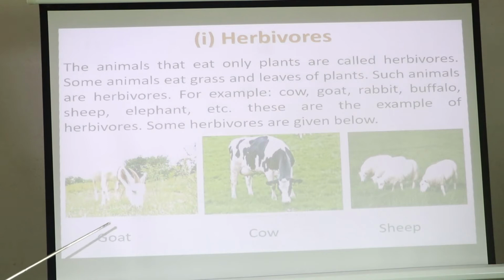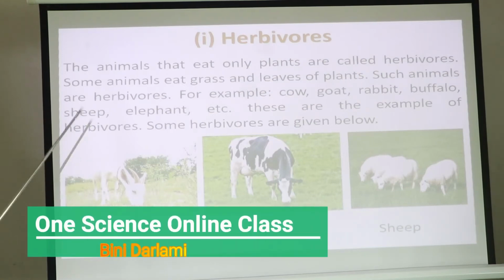And you can see the pictures also. Goat, it is eating the grass. Next one, cow, it is also eating the grass. Next one is sheep, it is also eating the green grass. So herbivorous means those animals that eat only green plants or leaves are known as herbivorous.